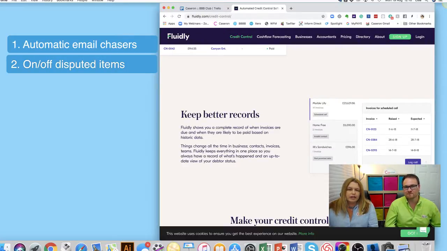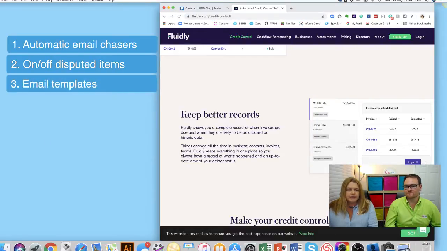Fluidly helps you keep a complete record of when invoices are due and when they're likely to be paid. It has an intelligent software engine that will actually forecast when your customer is most likely to pay, which is also very clever. That's not something that we've seen in any other software system.